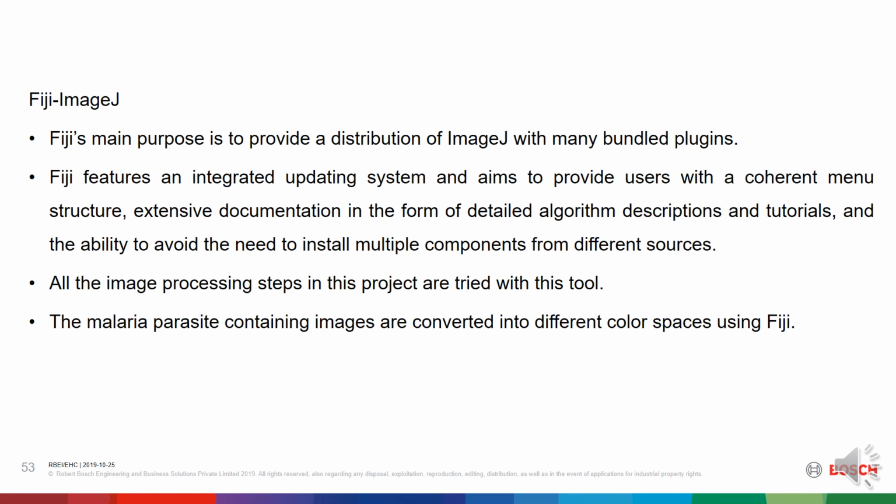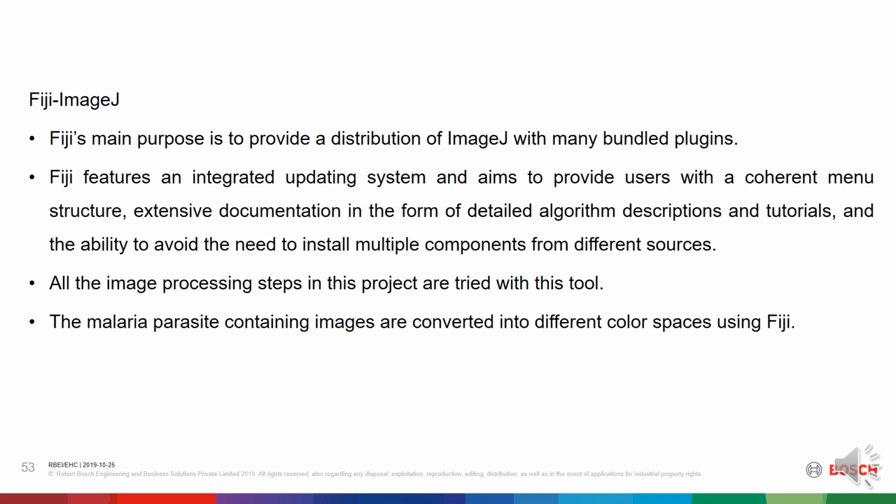Next one is the Fiji ImageJ tool. Fiji's main purpose is to provide a distribution of ImageJ with many bundled plugins. Fiji features an integrated updating system and aims to provide users with a coherent menu structure, extensive documentation in the form of detailed algorithm descriptions and tutorials, and the ability to avoid the need to install multiple components from different sources.